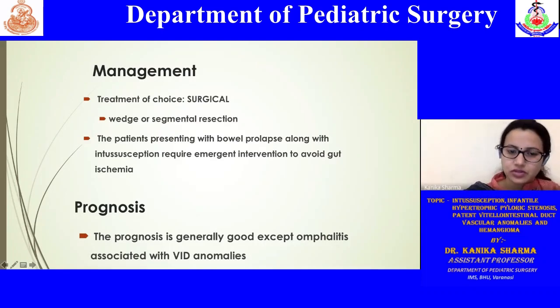If there is any complicated case, or any prolapse or intussusception, then one must immediately take the child for surgery, where it becomes an emergency, not an urgency or planned thing. Usually they have a good prognosis, except for omphalitis, where there may be sequelae leading to excoriation and scarring at the umbilicus.